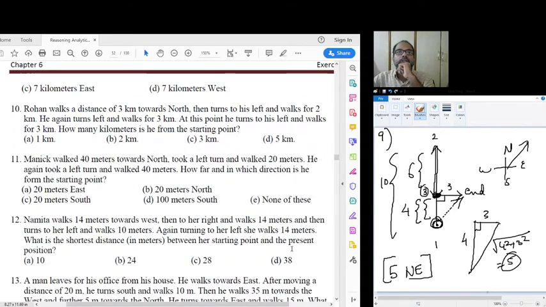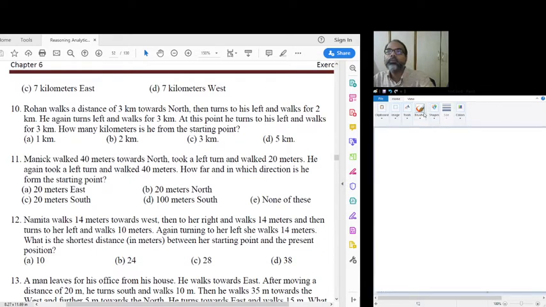Okay, next problem, let's take a look at the 10th one now. In the 10th one, it says that Rohan walks a distance of 3 towards north. So he walks a distance of 3 towards north. Then left, he walked 2. From here, left he walked 2. Then again left and 3. Again left and 3. Remember, 3 up, 3 down, it is in the straight line.